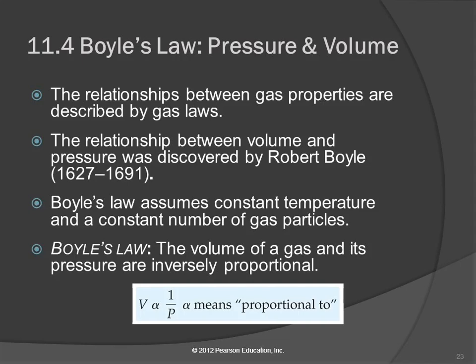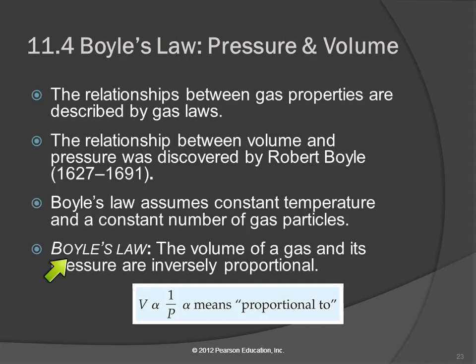The relationship between volume and pressure was discovered and studied by Robert Boyle, who lived back in the 1600s. One of the cool things about gases is that you can study their properties with essentially no technology. Electricity hadn't even been discovered yet, and these guys are doing experiments with gases and developing these laws. It's very cool stuff. So what Boyle's law assumes is that you have a constant temperature and a constant number of gas particles. So the amount of gas is the same. You're just changing the pressure and the volume of it.